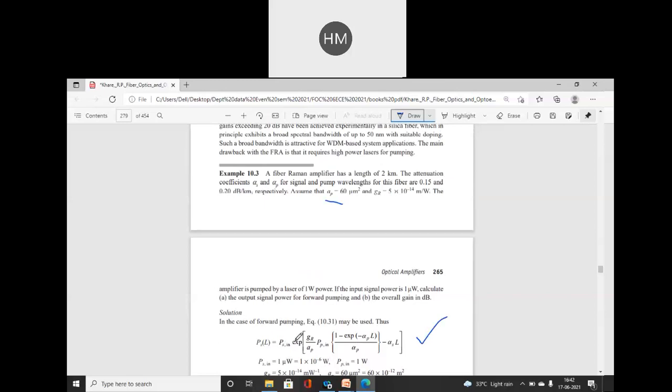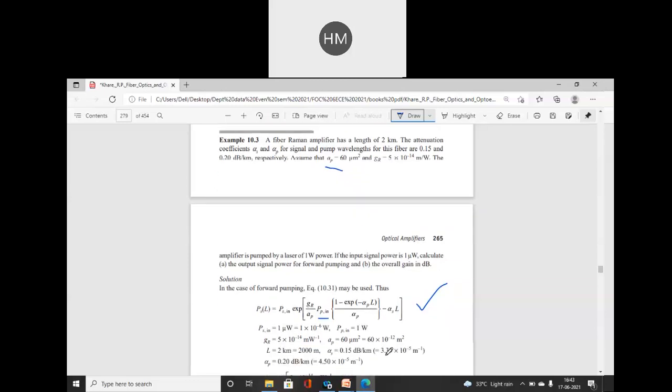Ps of L is equal to input power times exponential of GR upon Ap times pumping power times 1 minus exponential minus alpha p L upon alpha p, this is the first term, minus alpha s L. So clear, students, all the parameters are given to you.